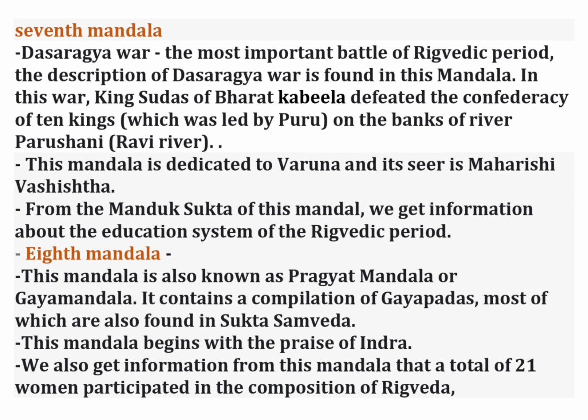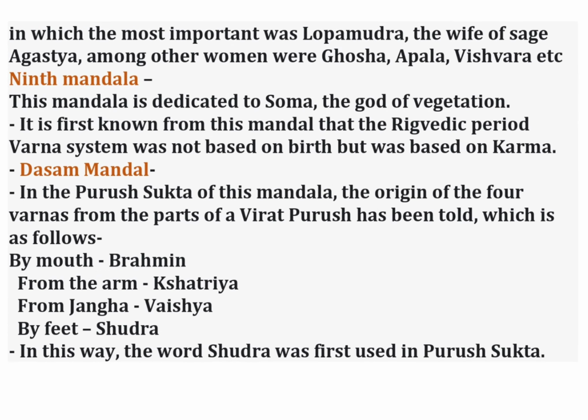We also get information from this mandal that a total of 21 women participated in the composition of Rigveda, in which the most important was Lopamudra, the wife of sage Agastya. Among the other women were Ghosha, Apala, Vishwavara, etc. 9th mandal. This mandal is dedicated to Soma, the god of vegetation. It is first known from this mandal that in the Rigvedic period the Varna system was not based on birth but was based on karma. Dasham mandal.